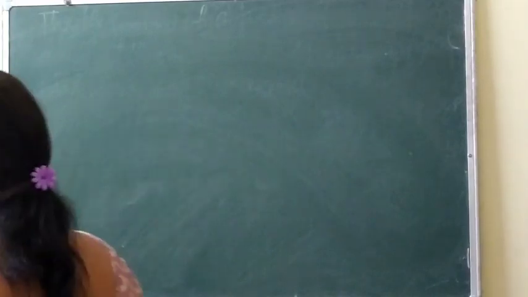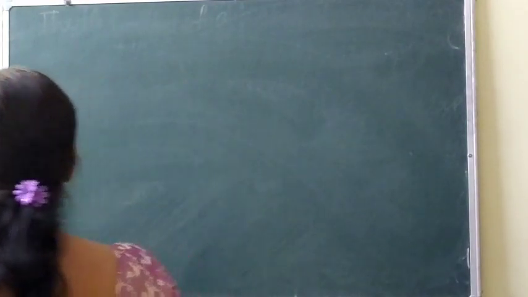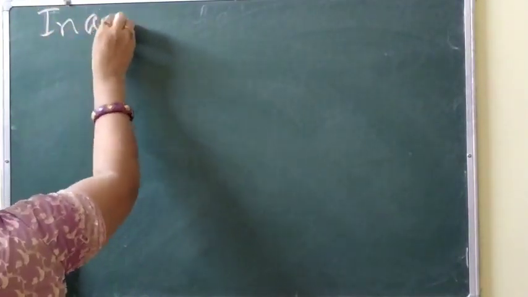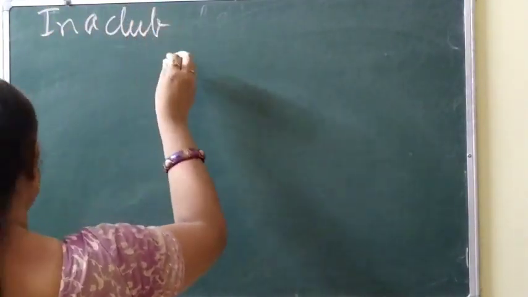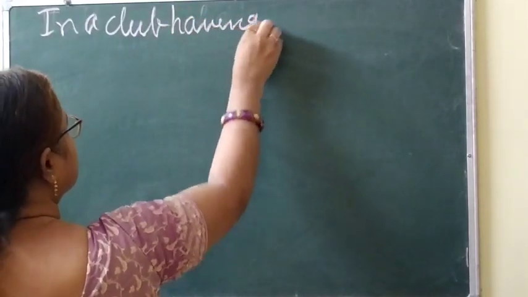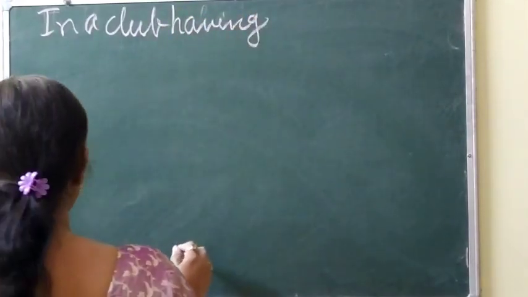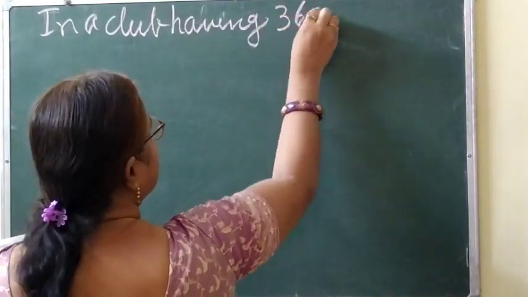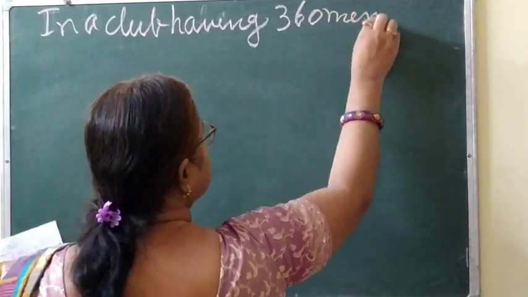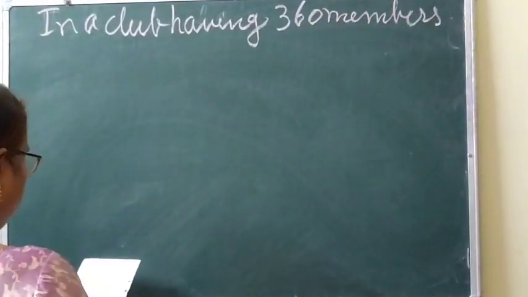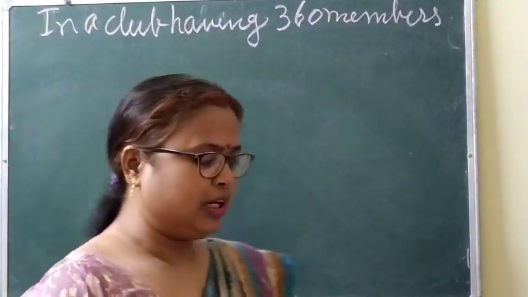Now the question is, in a club having 360 members, 40 play carom.